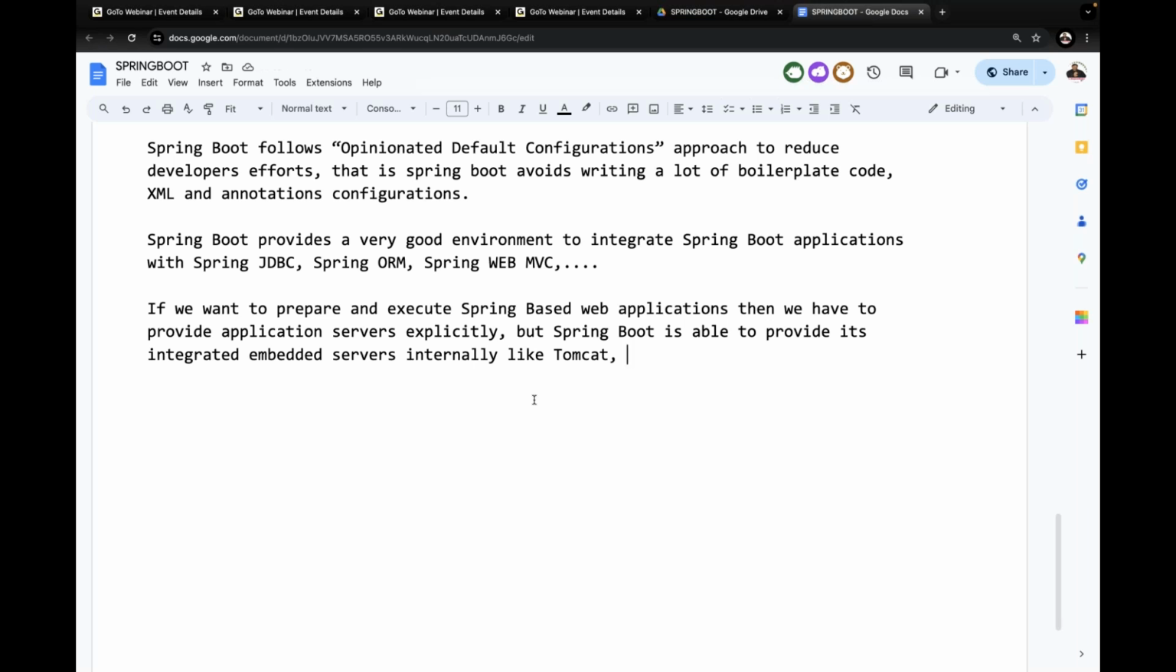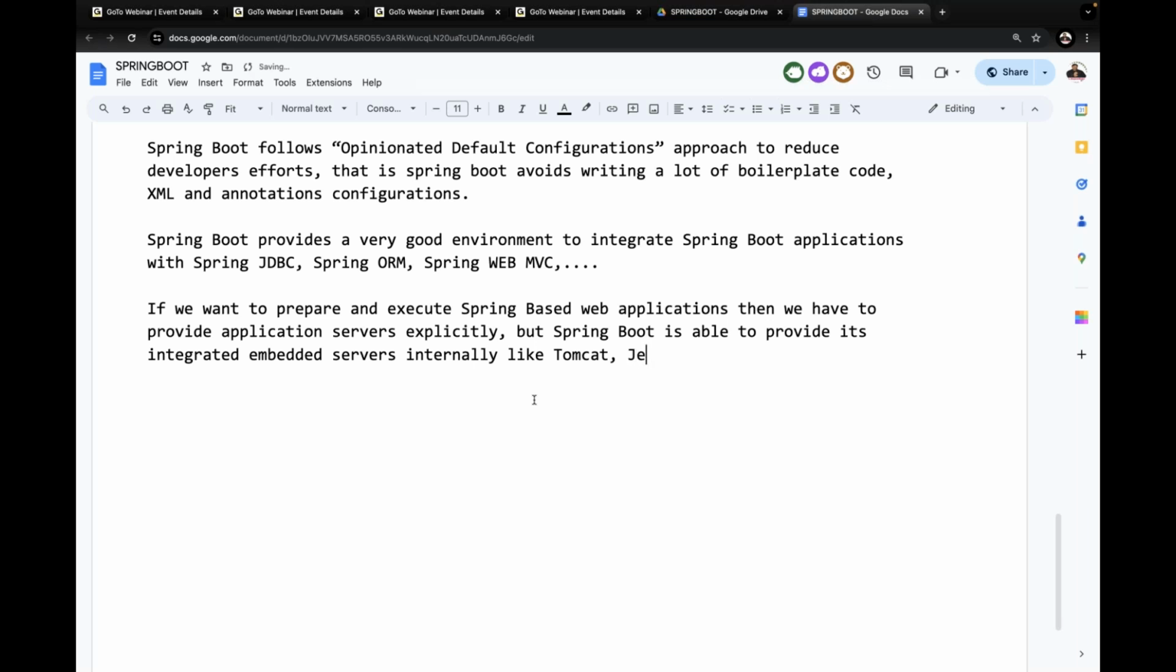So if you are using Spring Boot, automatically the Tomcat server will come to us. The integrated server is the Tomcat server, which we are able to get directly. No need to install the Tomcat server separately. Along with Spring Boot, automatically the Tomcat server will come. This is an embedded server, not Wildfly. Tomcat is one of the servers we are able to get here.